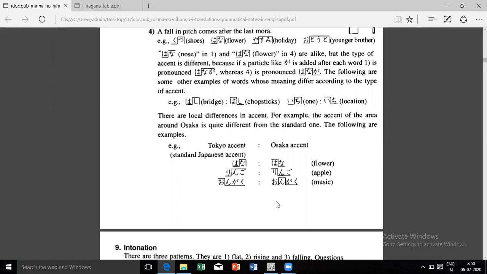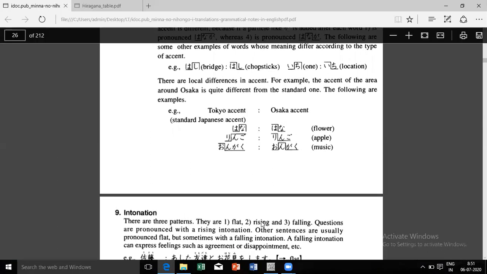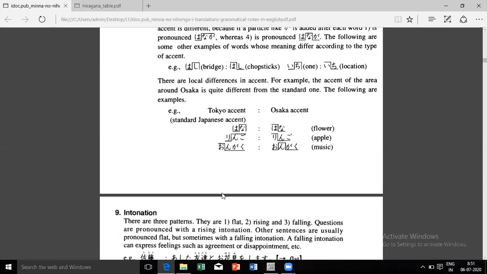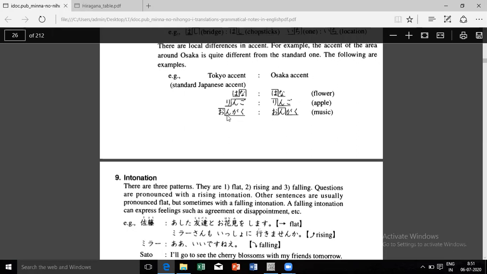Okay, if you want to compare between maybe Kolhapur accent or maybe Mumbai accent or Pune accent, there are little differences. The moment you go 20 to 30 kilometers ahead, anywhere, so yes, you can see that accent difference. So it appears everywhere in all countries. In Japan also there are many accents, but these are the famous accents. Okay, but written part, no accent. Written part, it will be the standard Tokyo dialect. So do not worry.